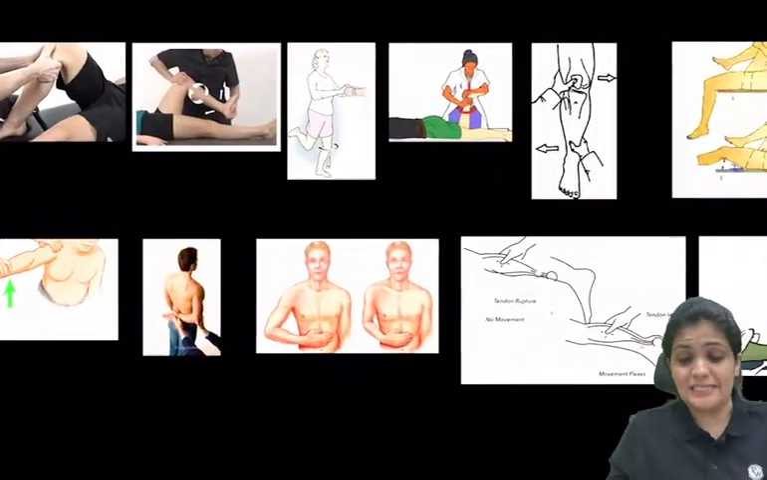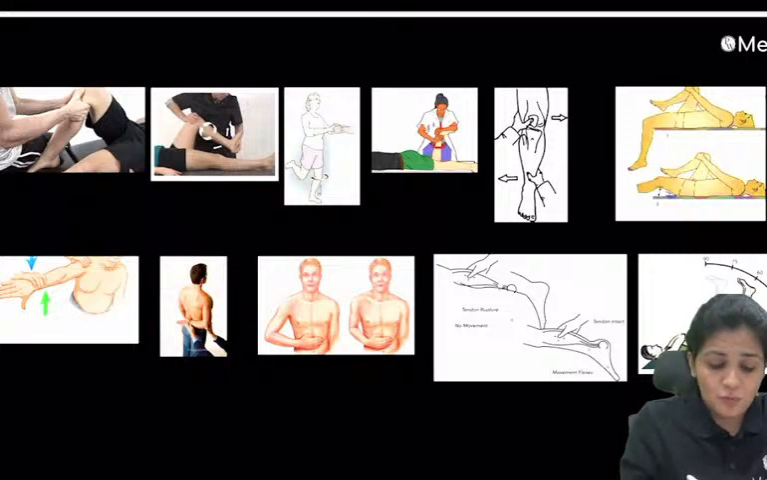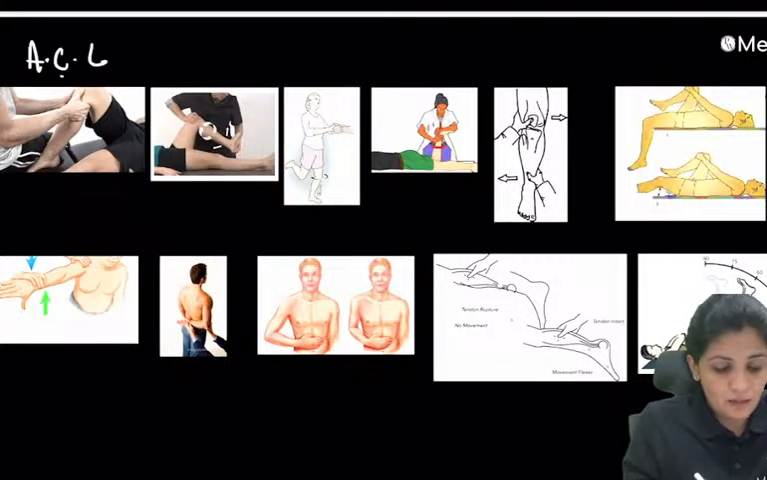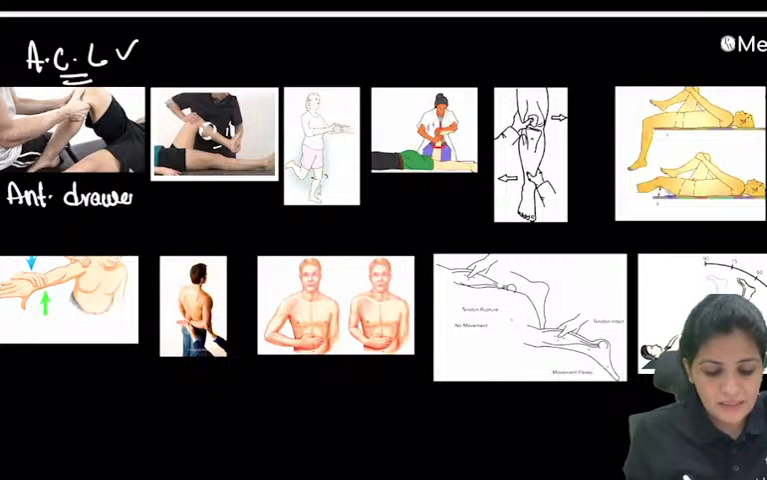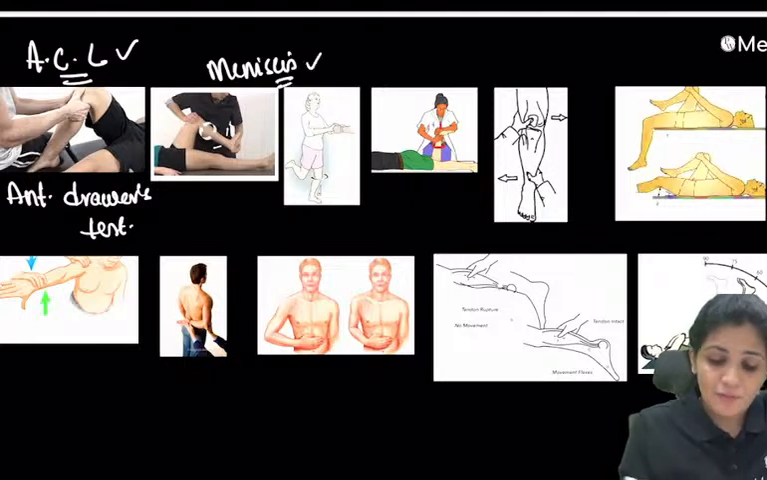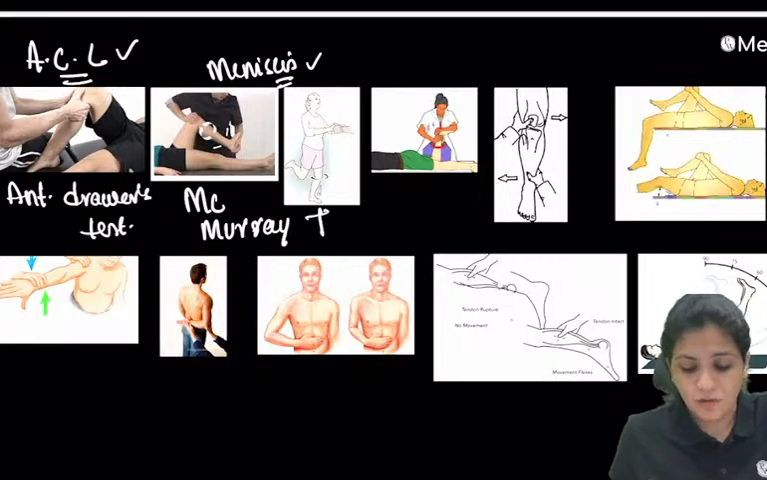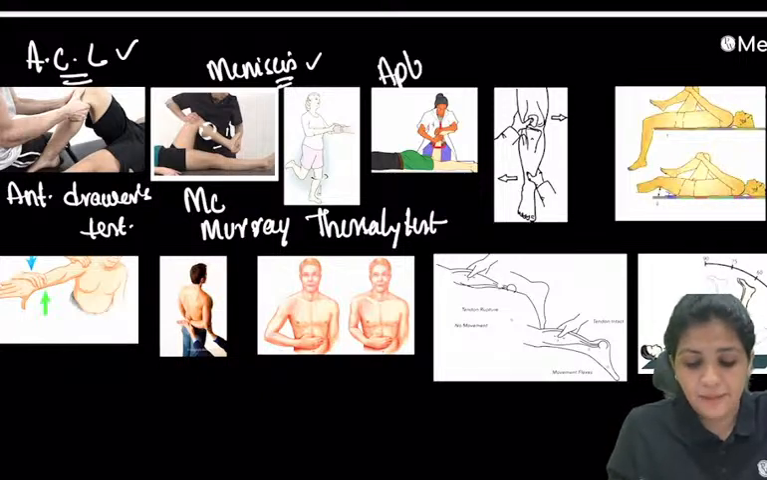And these are the various tests. Now coming to the various tests which are used. So first let us start with the ACL, anterior cruciate ligament. So this is the anterior drawer test, right? And then this is for your meniscus, right? Whenever there is a rotation like this, this is the meniscus, that is your McMurray's test. And standing on one leg, this is called your Thessaly's test. And this is your Apley's grinding test, right?